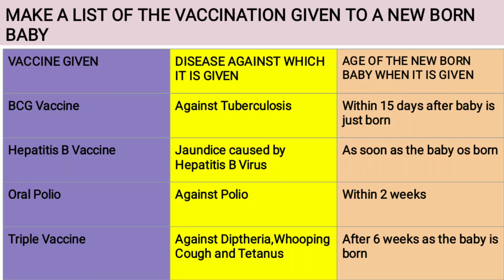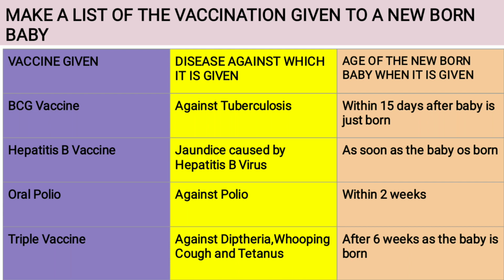Make a list of the vaccinations given to a newborn baby. So the vaccine given, disease against which it is given, and age of the newborn baby when it is given. Make 3 columns and you have to write it. BCG vaccine against tuberculosis within 15 days after baby is born. Hepatitis B vaccine against jaundice caused by hepatitis B virus, given as soon as the baby is born.